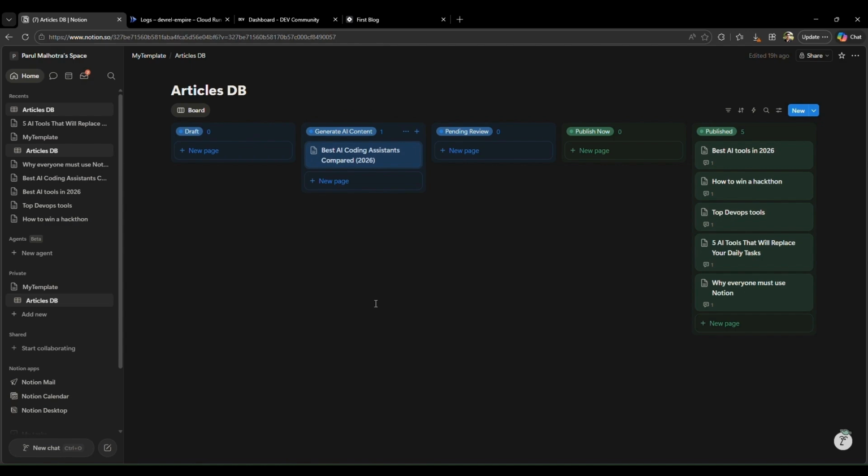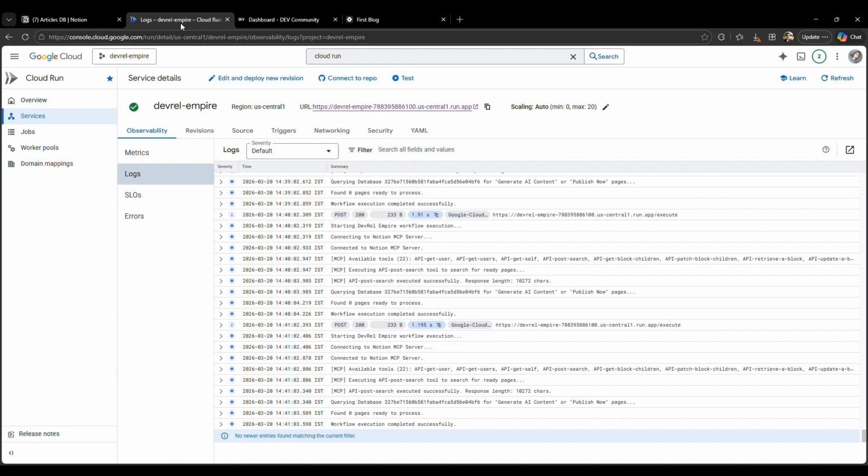Let's see the logs also on Cloud Run. You can see the Cloud Run is connected to the Notion MCP server for various operations like API get user, API post search, etc.